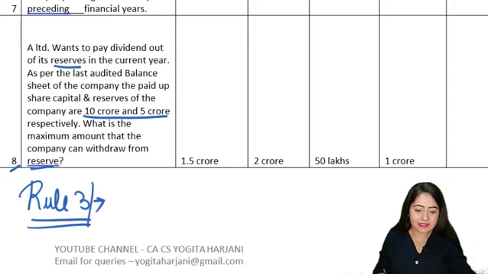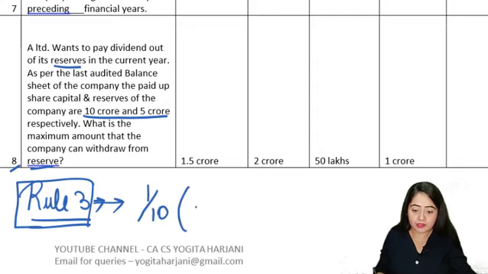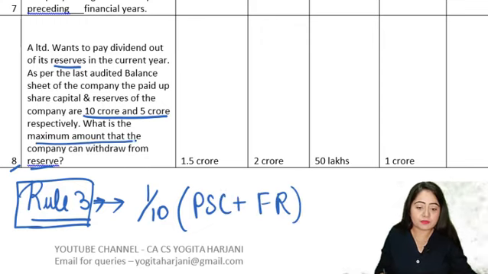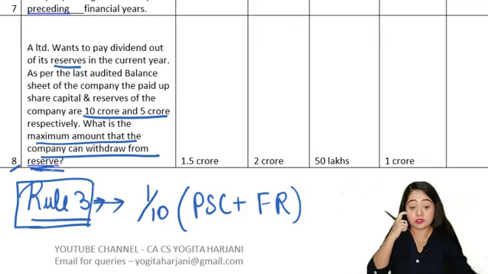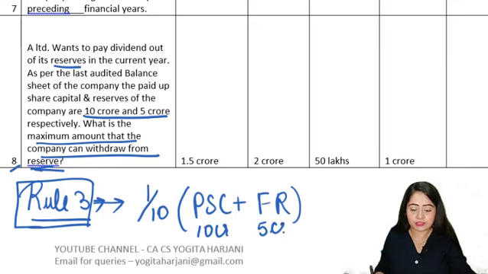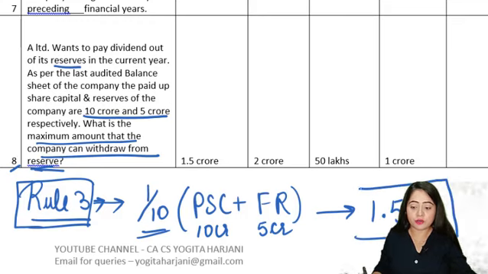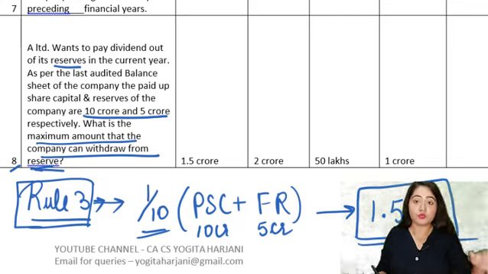So now this rule 3 basically lays down 4 conditions which have to be followed by any company which wants to make the payment of the dividend from the reserves. So here one of the conditions talks about the maximum amount that can be withdrawn from the reserves for the payment of dividend. Now there the condition is that the maximum amount should be up to 1/10 of the paid up share capital plus the free reserves. Accordingly, we will have to calculate what is the maximum amount that the company can withdraw as per this section, this question 8. So here we have 10 crore paid up share capital and 5 crore is the reserves. So 1/10 is going to come as 1.5 crore. So at the most the company can withdraw 1.5 crore rupees from the reserves according to rule number 3.